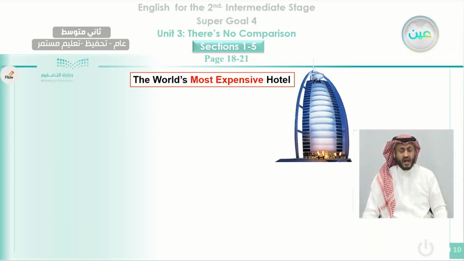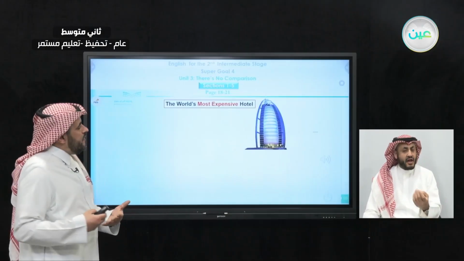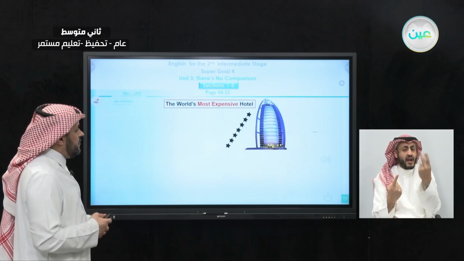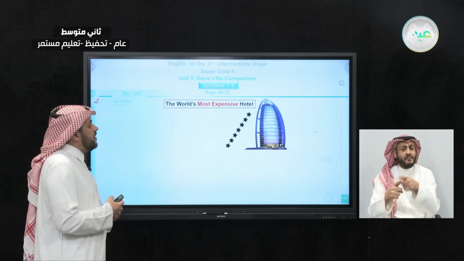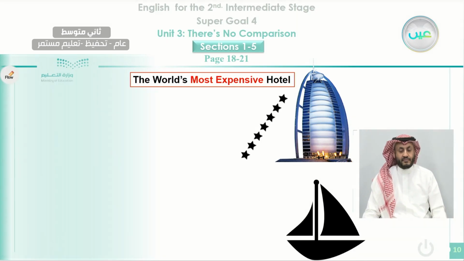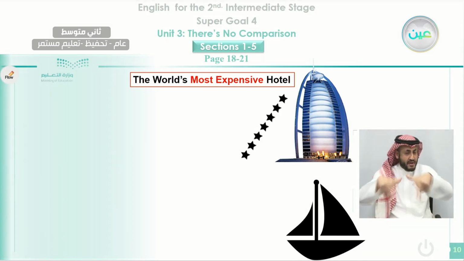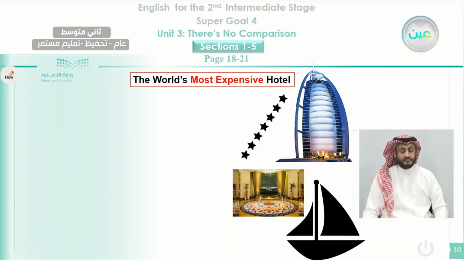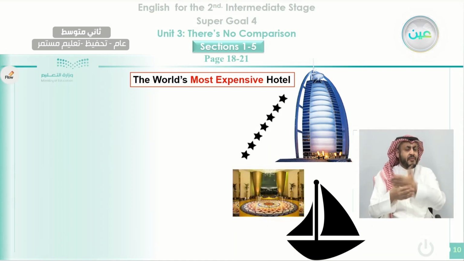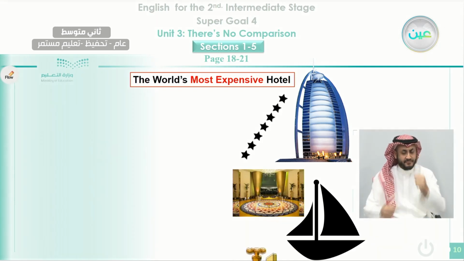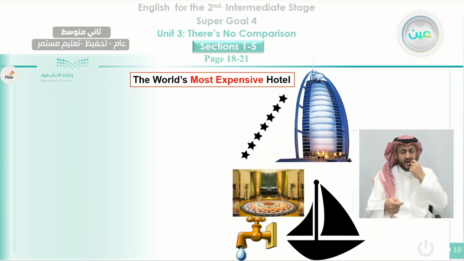Now through reading, you will learn how much is the cost for one night in this hotel. Okay, and how many stars is this hotel considered? And the shape, how do they make the shape? What is it imitating? Okay, it imitates, as you can see here, a huge sail. Okay, and from the inside, why is it very expensive? And what is special inside? Like here you can see some golden faucet, and you can find golden knobs or doorknobs and so on. So you learn more about this, how high it is, and other things through reading.